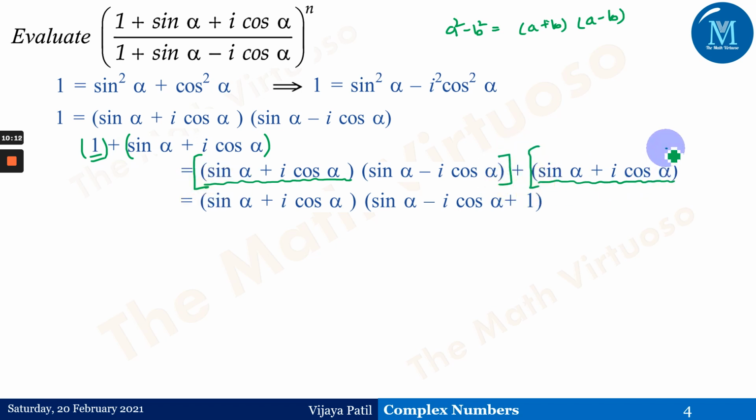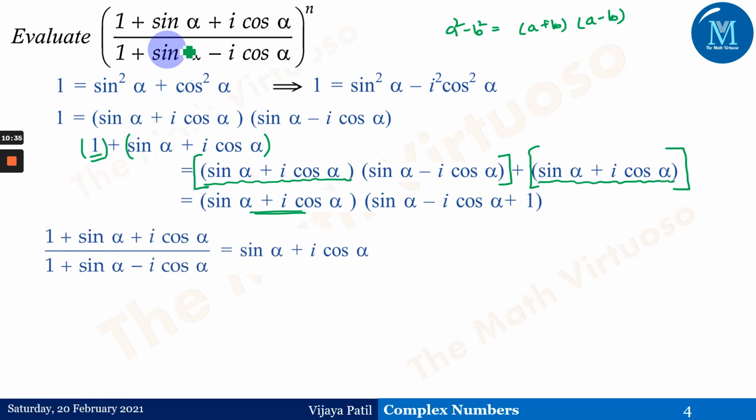We have taken one term out of this bracket and one term out of this bracket. This is the common term we have taken here. What is there inside the first bracket? Sine alpha minus i times cos of alpha, and the second bracket will give me only one, and that is what these two brackets have come from.